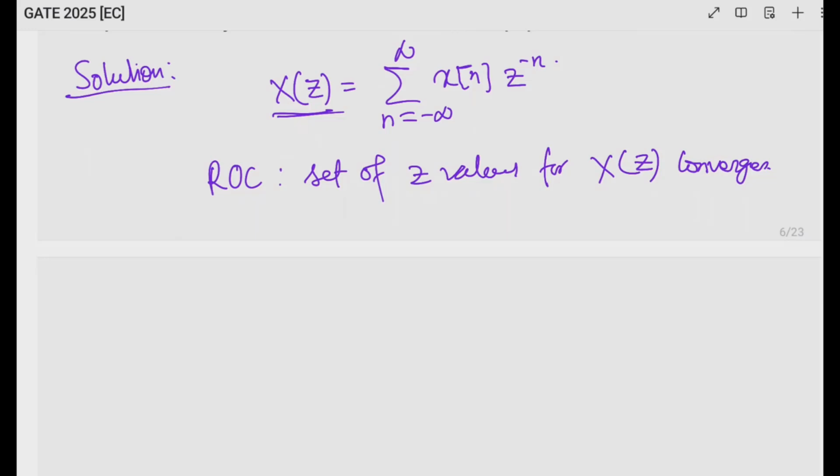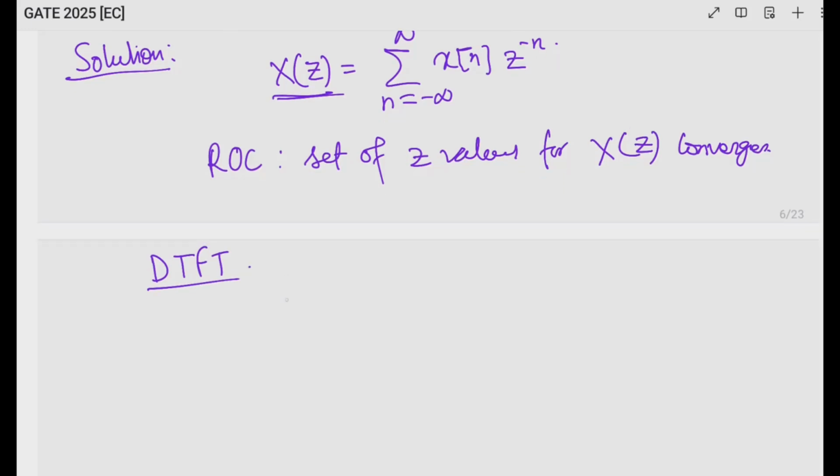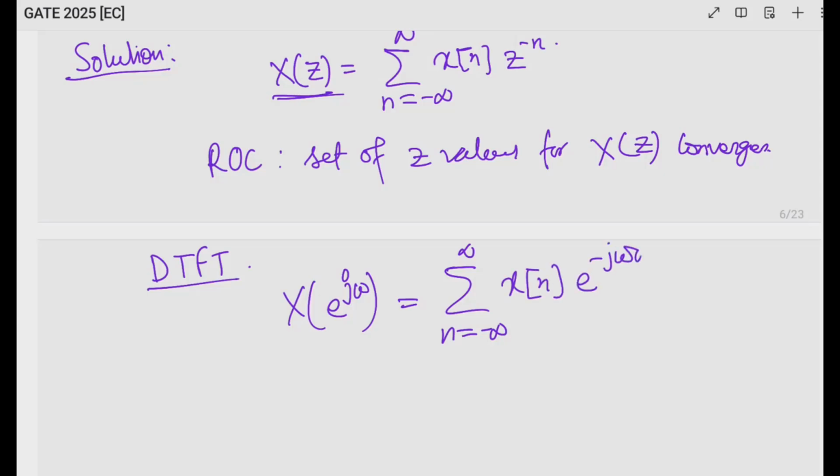Similarly, let me write the definition of DTFT. So the DTFT is X(e^{j omega}), which is equal to summation n goes from minus infinity to infinity x[n] e to the power minus j omega n.